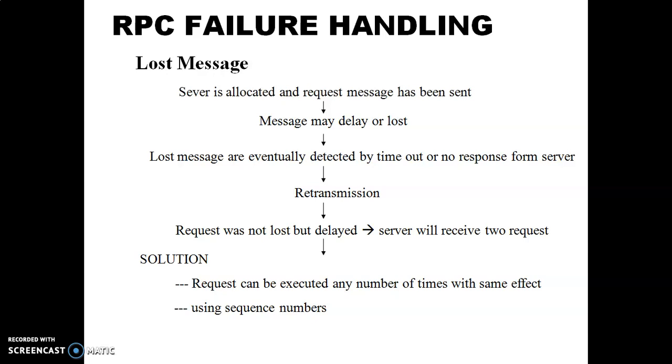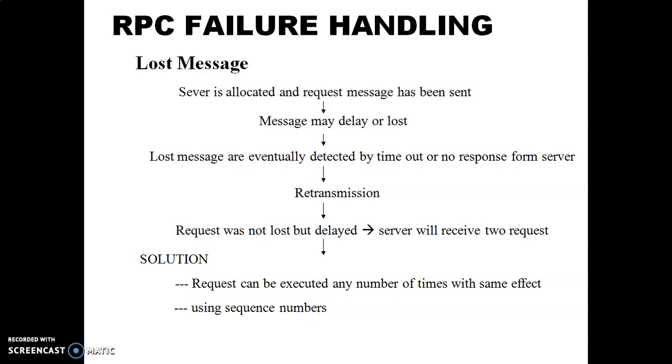So how can we handle such type of failure? The communication module starts a timer when sending the request. If the timer expires before the reply or acknowledgement comes back, the communication module sends the request message again. With this solution we can overcome the lost request message.